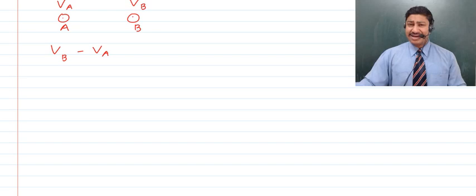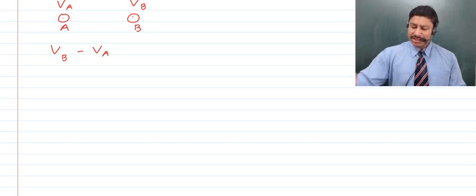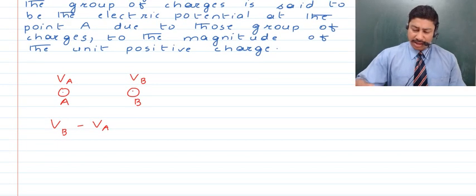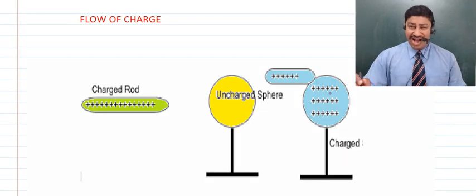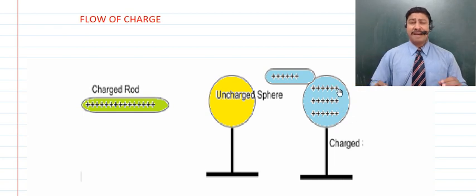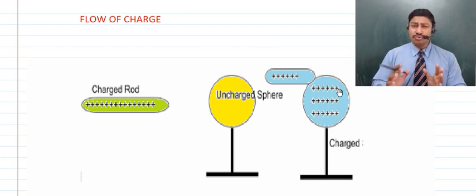Remember children that in the last lecture, if you remember, we talked about the flow of charges to be current electricity. Now, this flow of charge from this positively charged rod to this neutral conductor is going to happen in infinitesimally small time. That means it will happen very, very fast, probably in microseconds, right? But we don't require current to be there for us for so small a time interval.